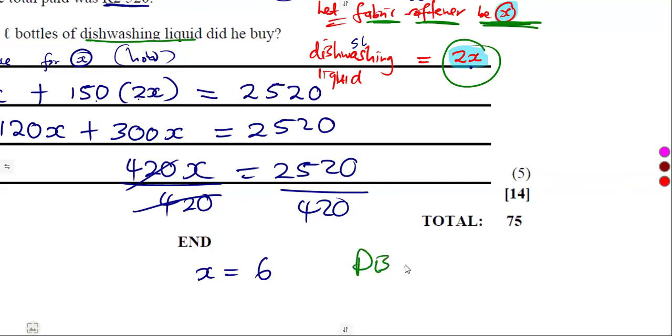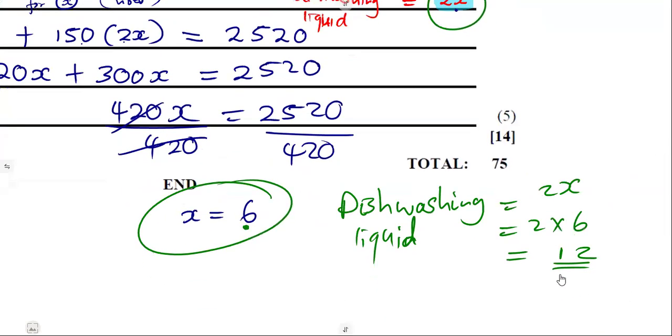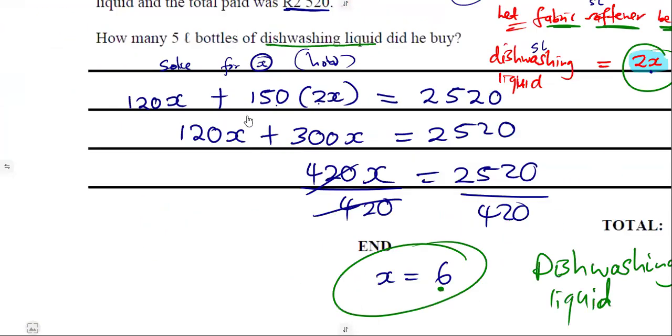So as long as we are talking about the dishwashing liquid, it must be 2X. So 2X means 2 times the X that we see here, which is 6. So 2 times 6 was going to give us 12. So therefore, we had 12 5-liter bottles of dishwashing liquid. That is the case that we are having here.